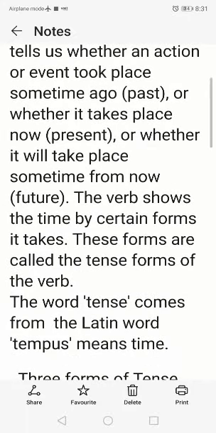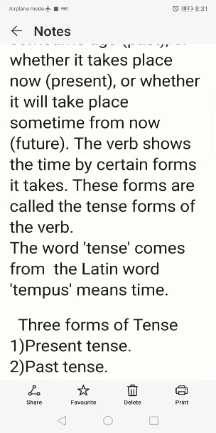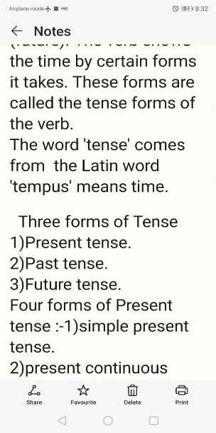One more very important thing: the word tense mainly comes from the Latin word tempus. Tempus means time. So tense is mainly related with action, and also very closely related with time. On the basis of time, we can divide tenses into three forms: present tense, past tense, future tense.